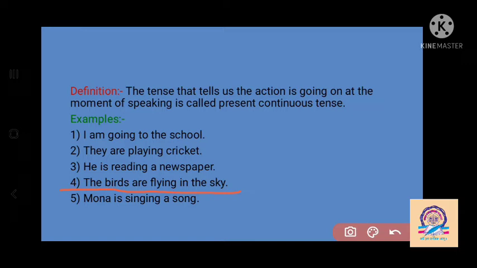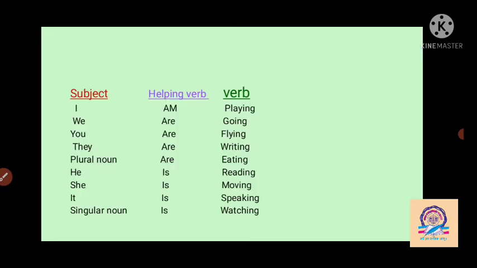To show the work is going on, we use the present continuous tense. Then, "Mona is singing a song." At the moment of speaking, the work is going on. To show the work is going on, we use the present continuous tense.